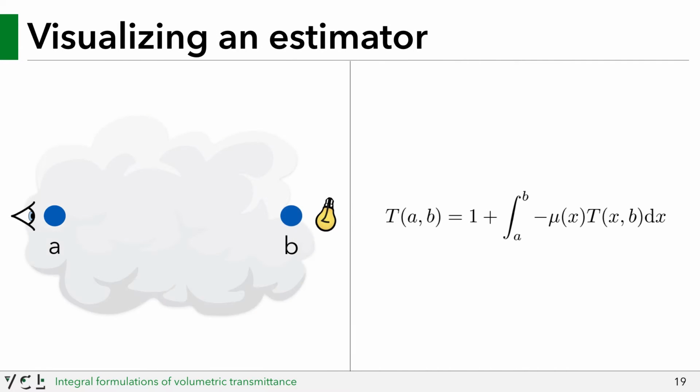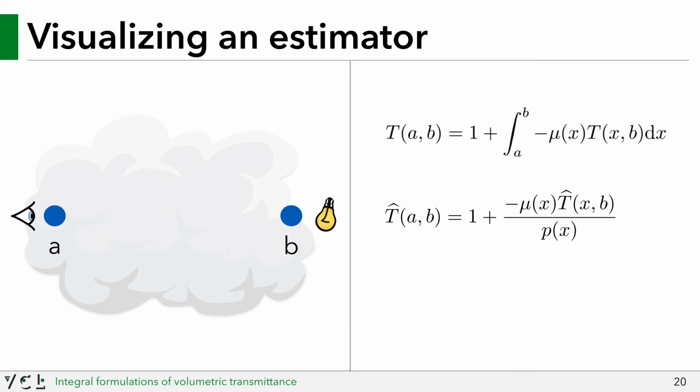Now, how do we go about estimating this? By simply replacing the integral with a one-sample Monte Carlo estimator. Unlike previous work, this estimator allows for choosing any sampling routine as long as it has a valid PDF. But for simplicity, let's say we sample all our free flight distances with exponential distance sampling.